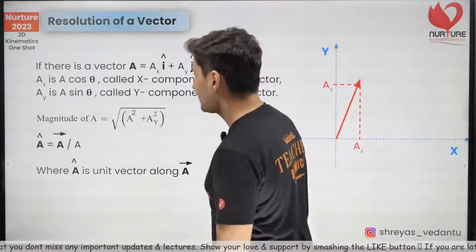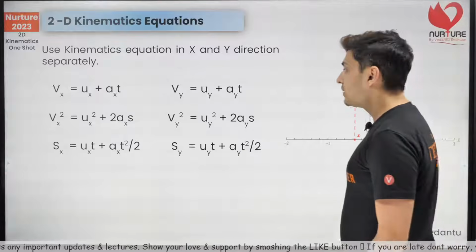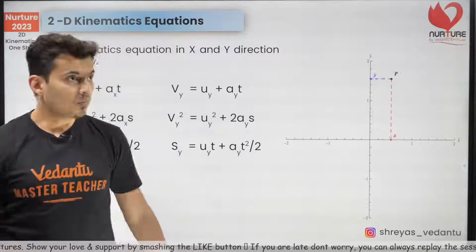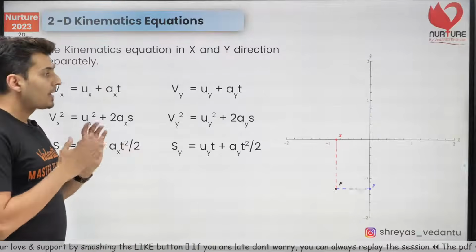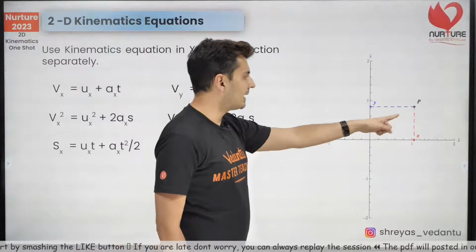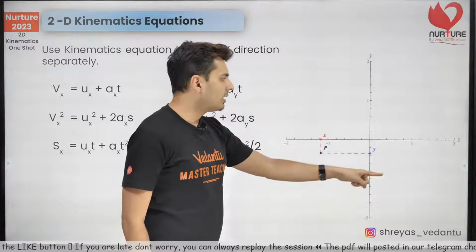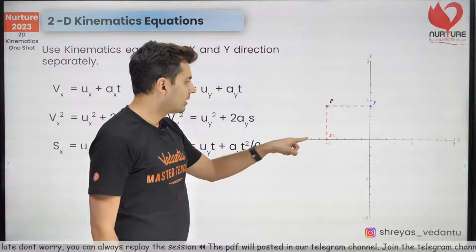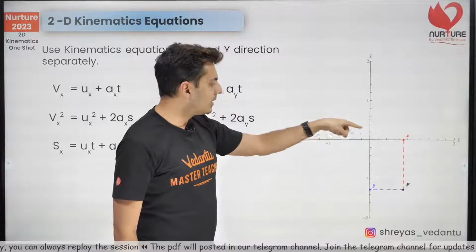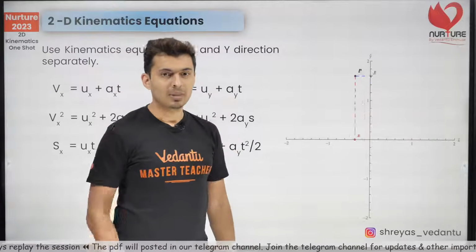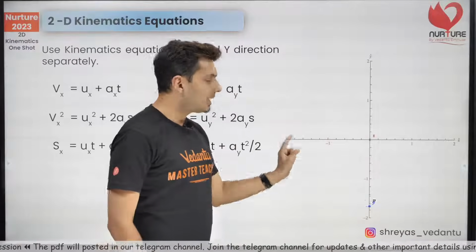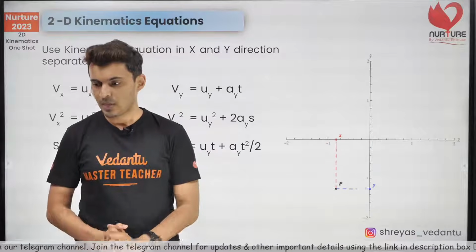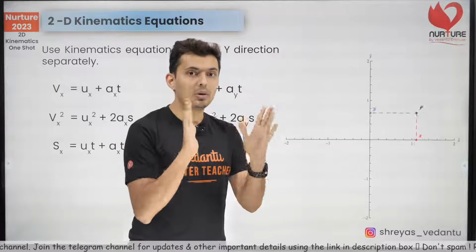Alright, now having said this, let's also look at 2D motion, because once you talk about resolution, we should also talk about 2D motion. Now what exactly is 2D motion? Look at this particle. Don't you see this particle is doing some motion in a two-dimensional plane? Now if you look at the x coordinate, and if you look at the y coordinate, they are doing 1D motion. So in a way, a 2D motion is two one-dimensional motions. I hope that makes sense. So two one-dimensional motions make up a 2D motion.